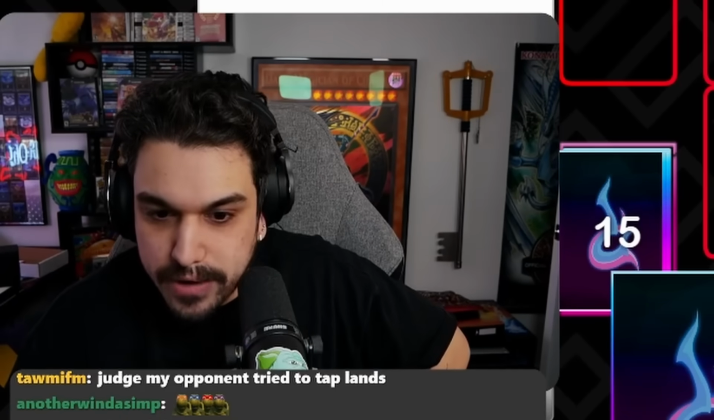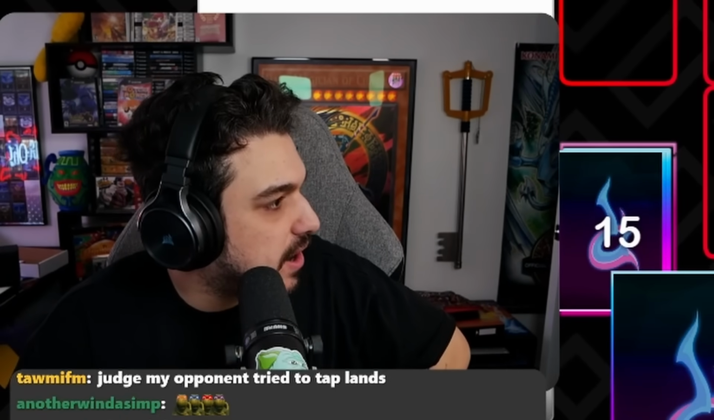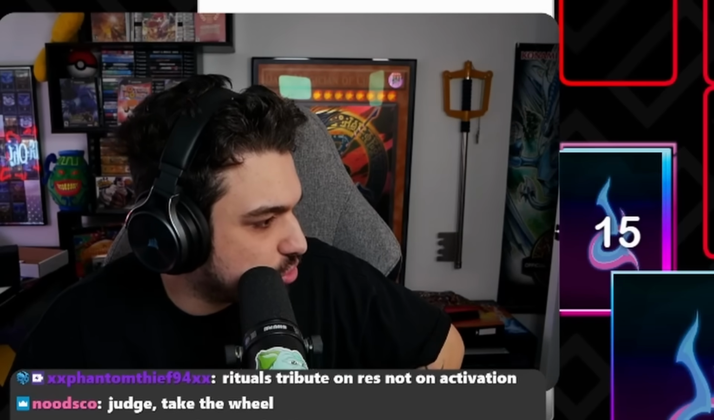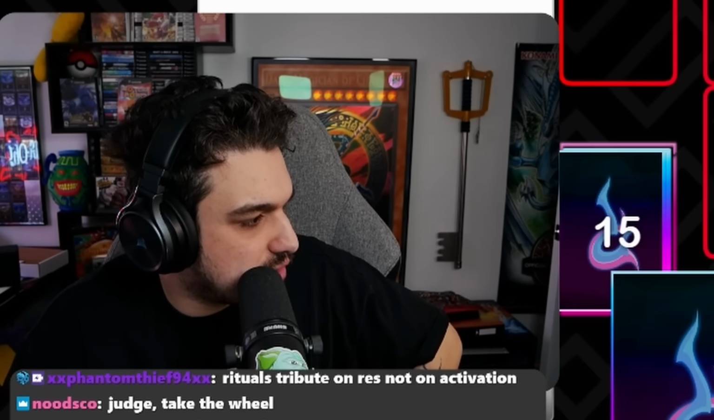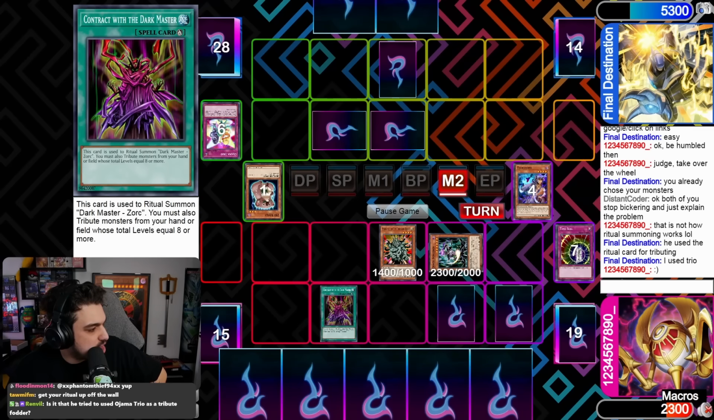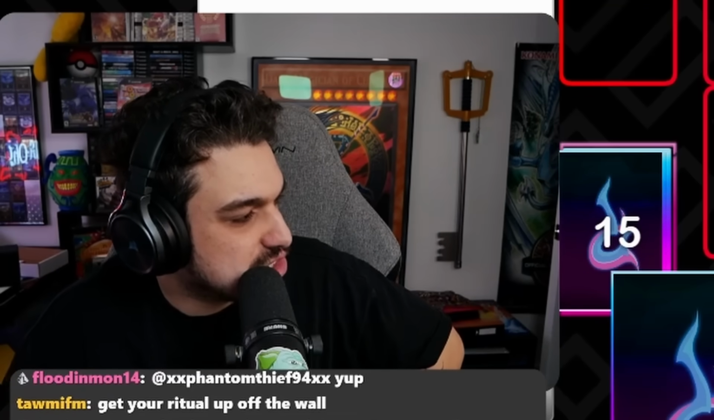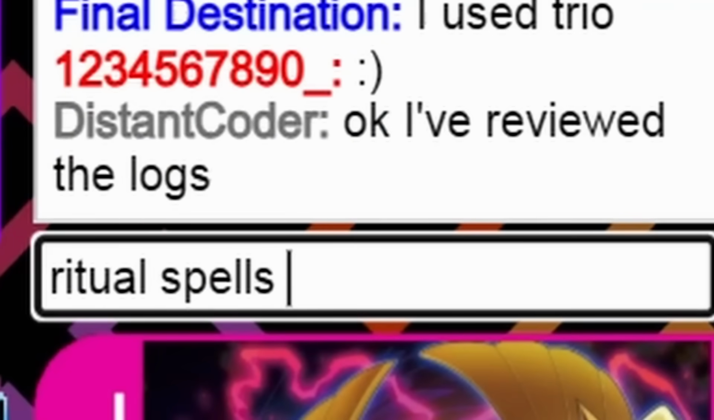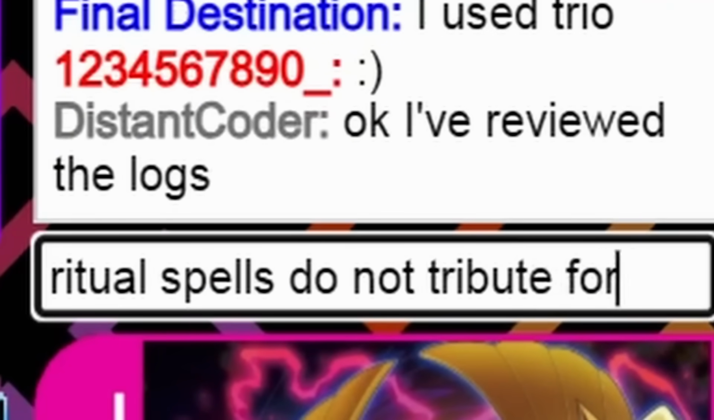Let's have a look. So red is activating what? Contract with Dark Master. Blue activates Ojama Trio. Red sends the Manju, summons back the Manju because he has to resolve Ojama Trio, summons 3 tokens, and then he tributes the 3 tokens. And then blue says no. Then red said you chain. Blue says cost. Red said, so I use the tokens as tribute fodder for ritual summon. Thank you, smiley face. And then blue says, nope, cost, smiley face. I've reviewed the logs. Ritual spells do not tribute for cost.